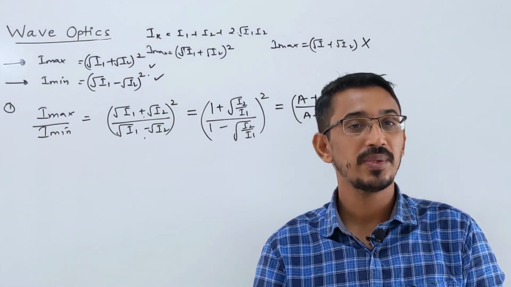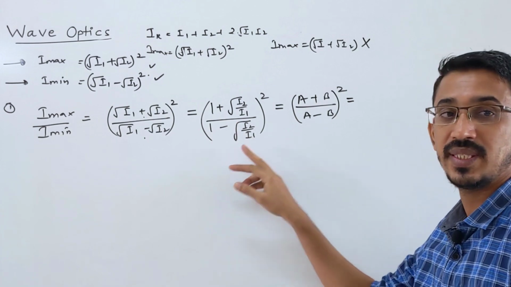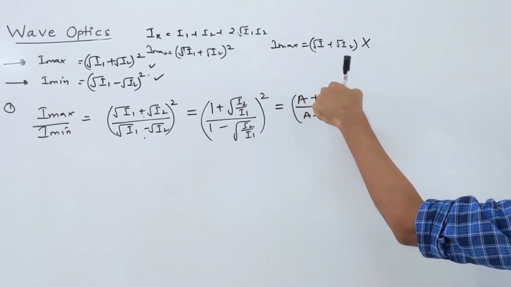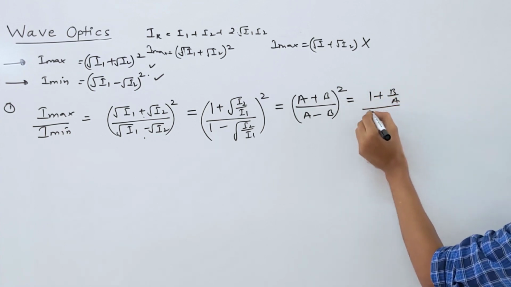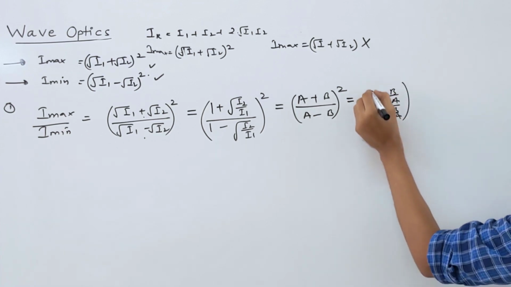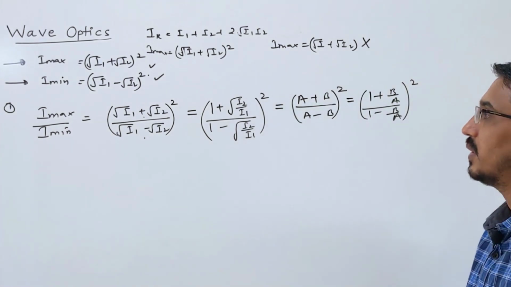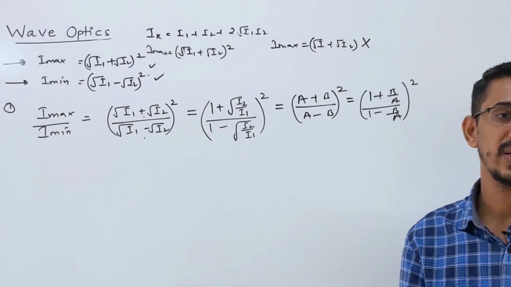Sometimes the ratio of the amplitudes is given, like the ratio of the intensities is given, or the ratio of the amplitudes is given. Then you can divide this equation by A. What will you get? (1 plus B by A) and (1 minus B by A), and the square of this is, again, the I max by I min ratio, right?